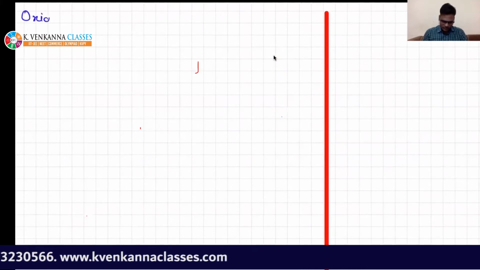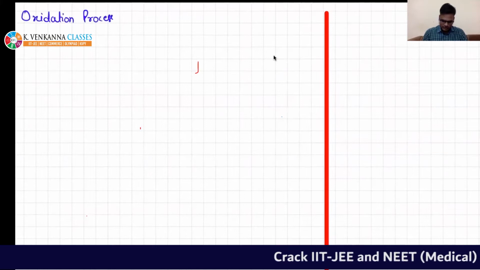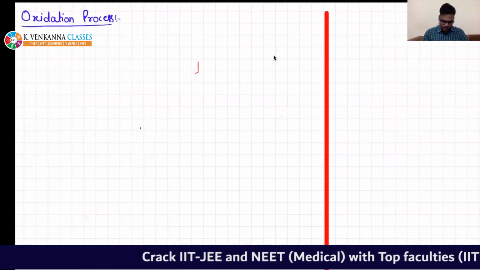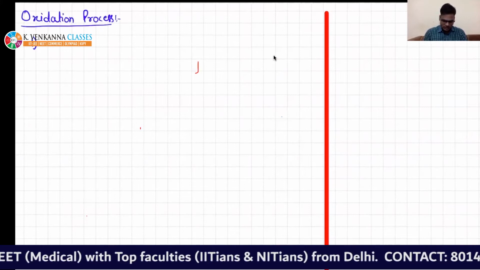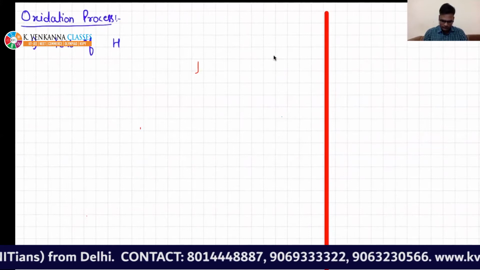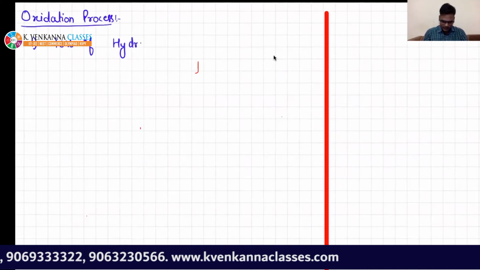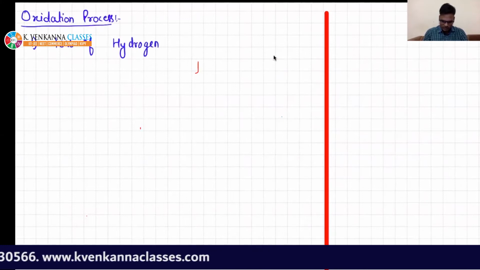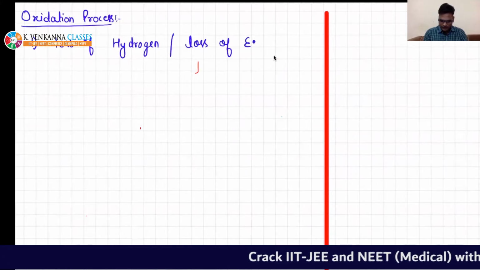Oxidation process. Okay, any reaction in which loss of hydrogen is taking place. Loss of hydrogen. In any case, loss of hydrogen is taking place, or loss of electropositive element.